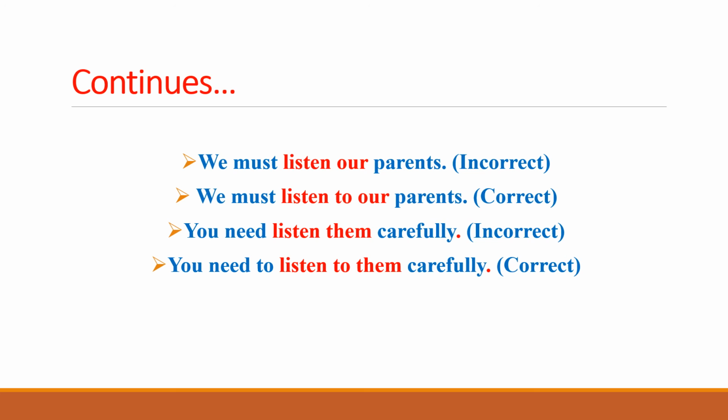Placing to after listen makes it correct: "You need to listen to them." This is the rule that we have explained with examples.